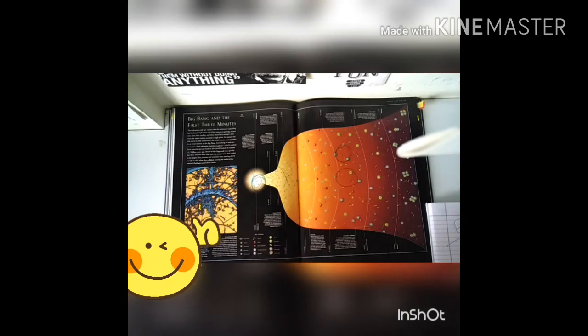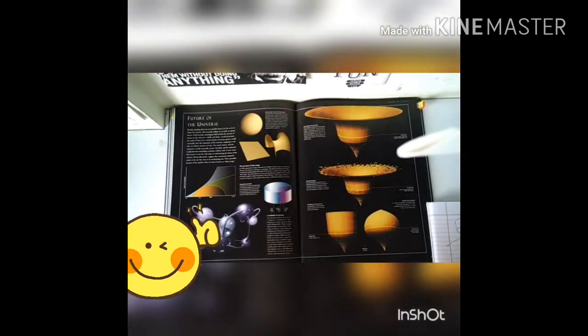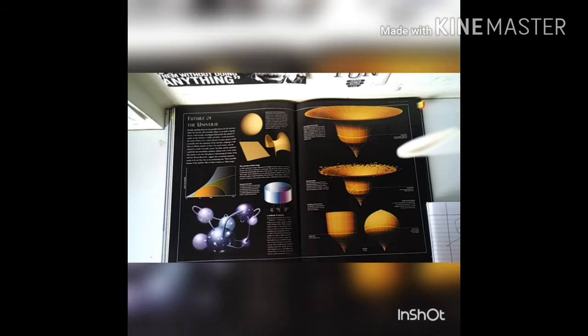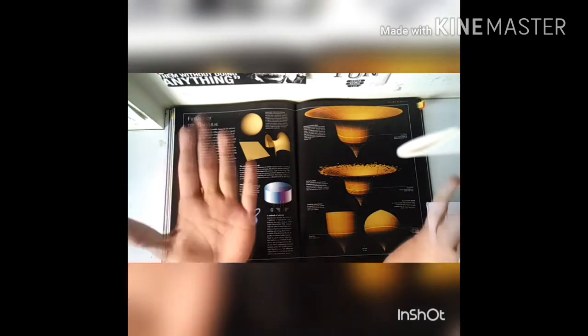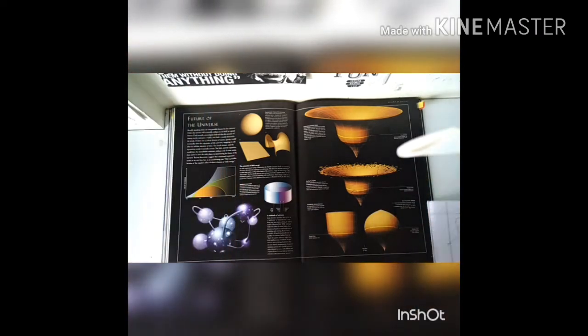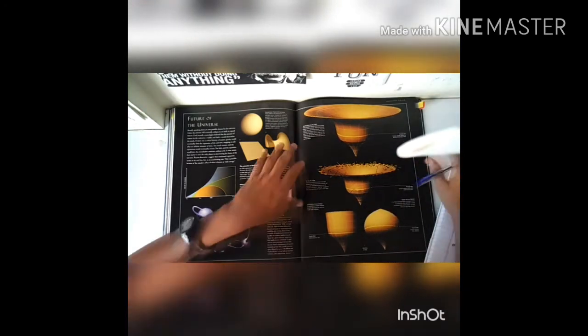So one of the things we have to remember for the next part of the video is that at the very first microsecond of our universe, radiation started popping up. How do we know that this occurred, and how do we know the space-time fabric, how do we know the dimensions, how can we picture all of this so accurately? All of the credit goes to something called the cosmic microwave background radiation, which I will be talking about in the next part of the video.